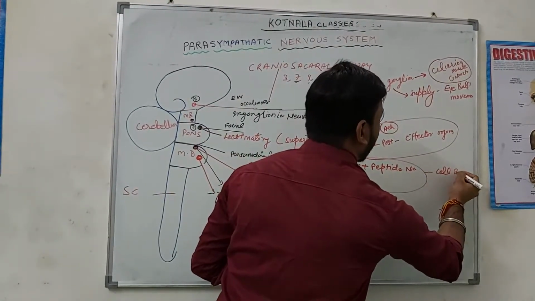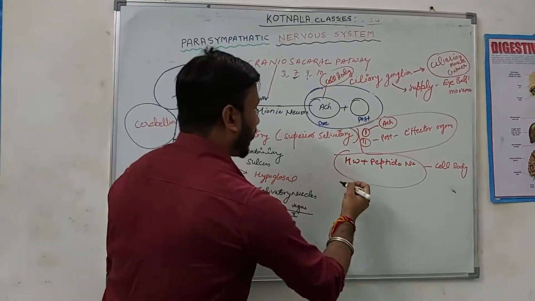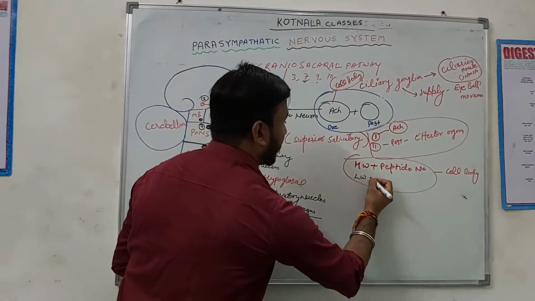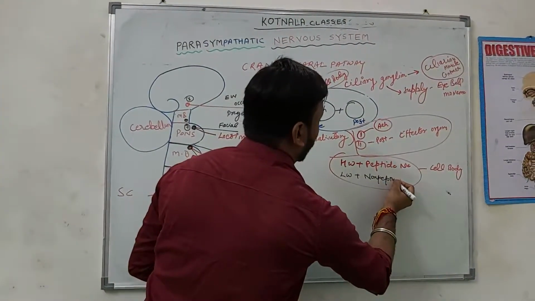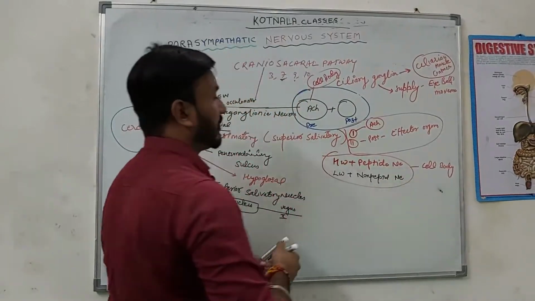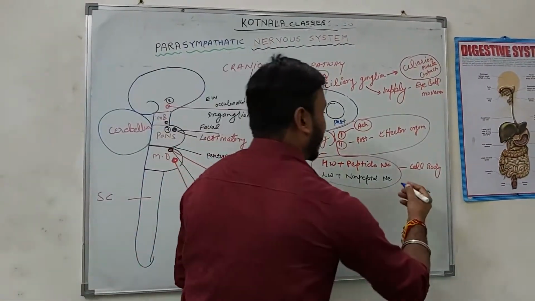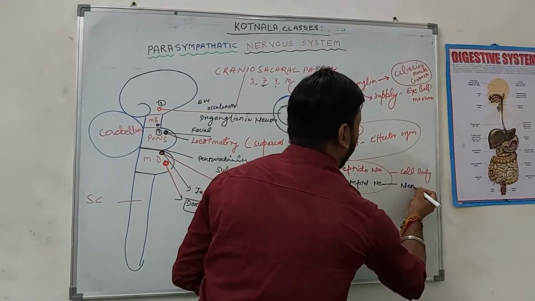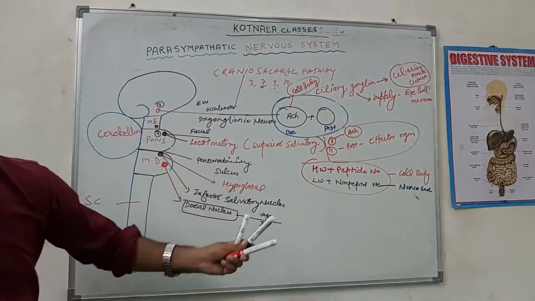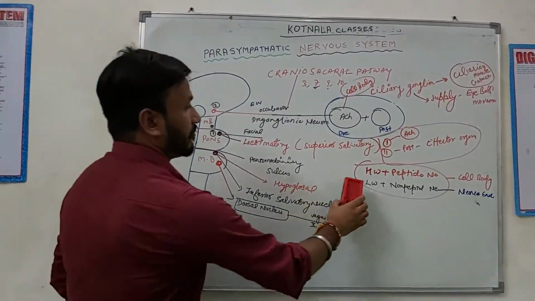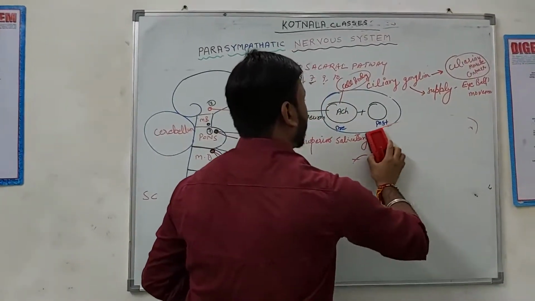Very nice. And if it is a low molecular weight and non-peptide neurotransmitter, it is synthesized where? In the nerve ending of the neuron. Right? Okay, these are the important notes you have to write down. Let me erase this. This is very important.